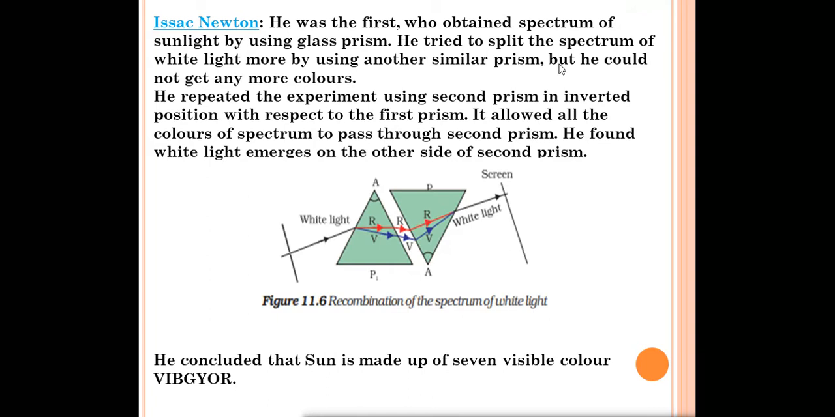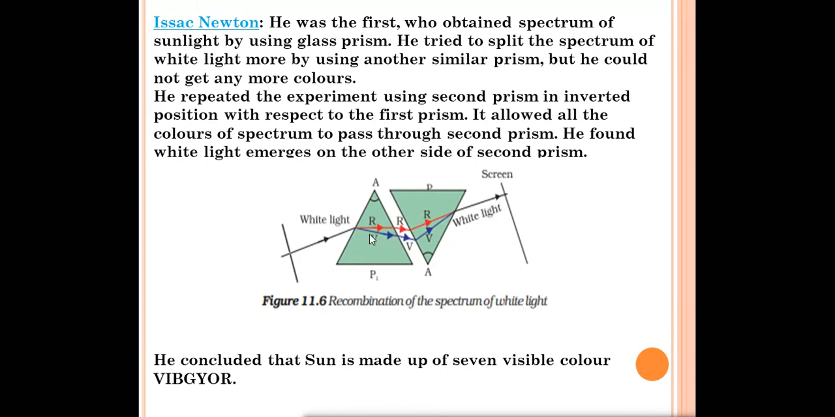He tried to split the spectrum of white light by using another similar prism, but he could not get any more colors. First he used one prism and split the white light into seven colors. Then he thought, can I put one more prism so that the splitting will be more? So he put one similar prism in front of that prism, but he could not get more colors. Instead he got something different: the light rays meet again at a point, and the seven colors recombine to give us the white color